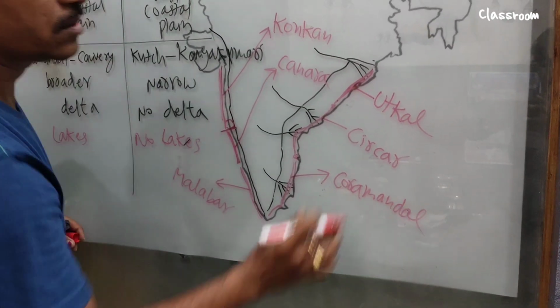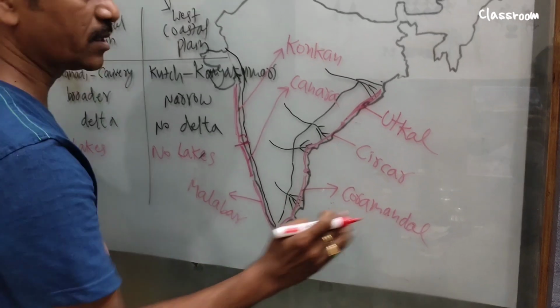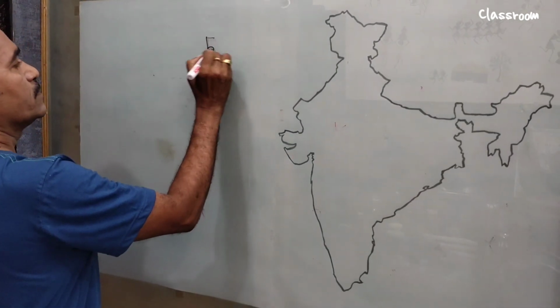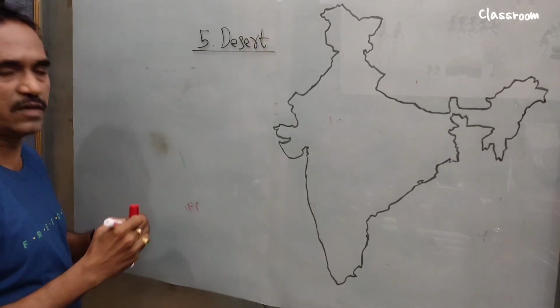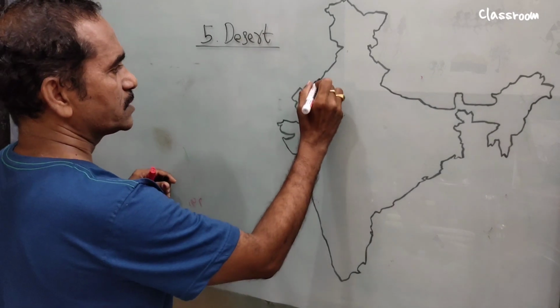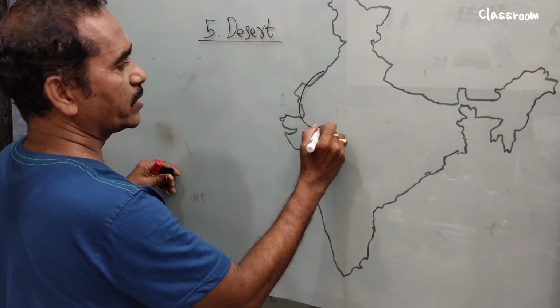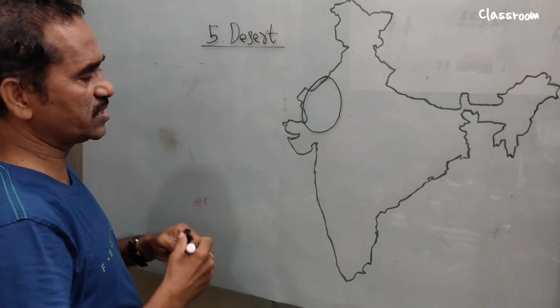Utkal, Odisha; Sarkar, Andhra Pradesh; Coromandel, Tamil Nadu. Fifth one, the desert. There is only one desert, the Great Indian Desert. The location of the desert is almost entirely in the state of Rajasthan.